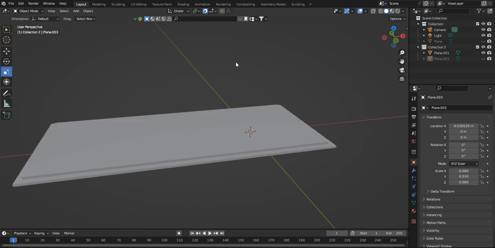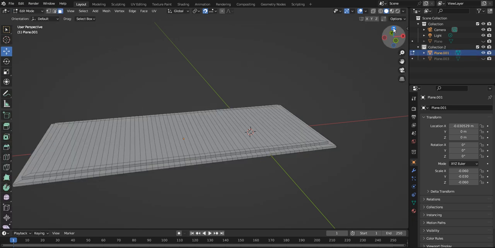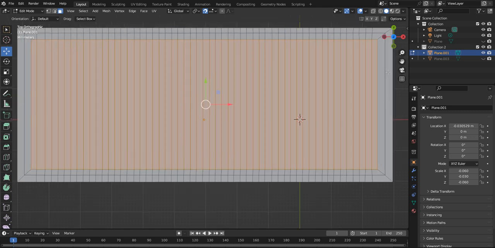So we go here. First, click on the object, click off it. I always do this. Click on that. Go back to here. Go edit. Now you see inside here, we've got all of these bar-looking things. Of course, the idea is to push them back down into the floor. That's the whole idea of this. So they look like bars.